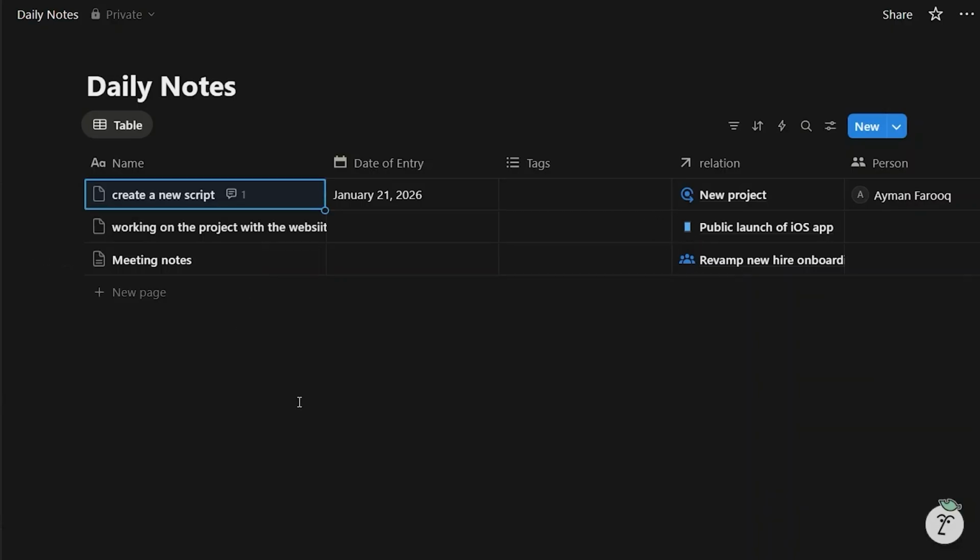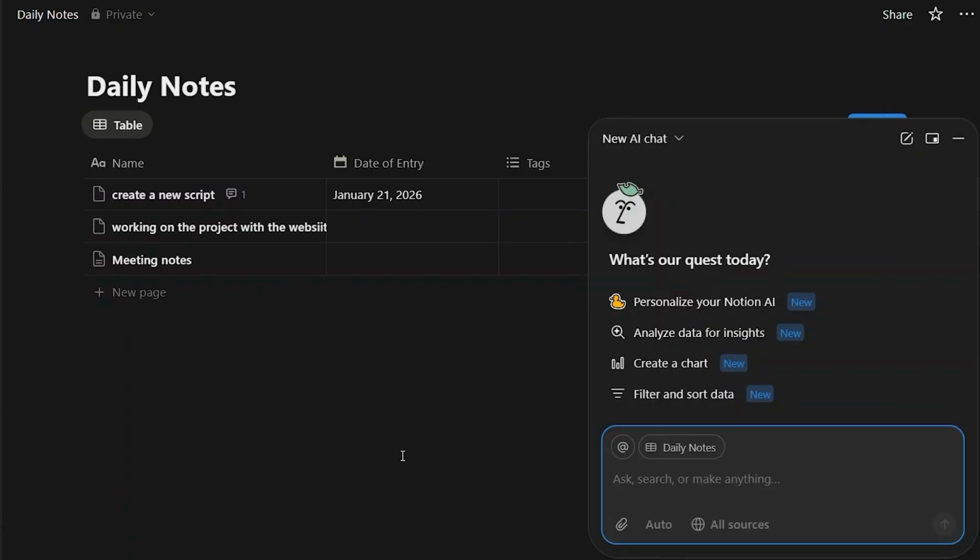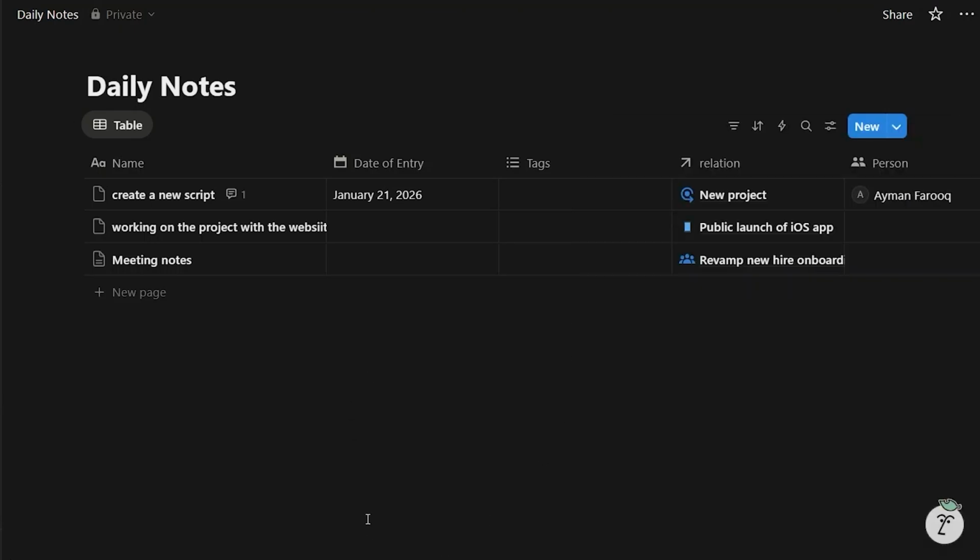You can write things down simply and you don't have to do much of the work. Another important tip is to use AI. The built-in AI is really helpful. You can ask Notion AI to summarize notes, organize tasks, or highlight key points. This keeps your workflow simple while you get comfortable.